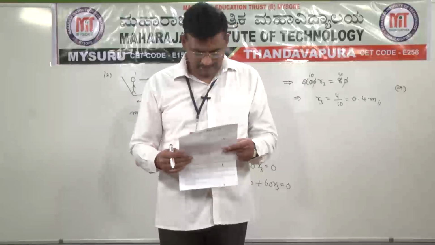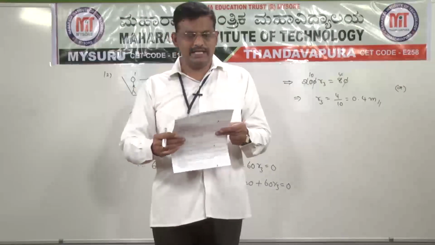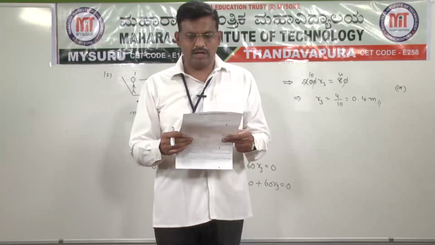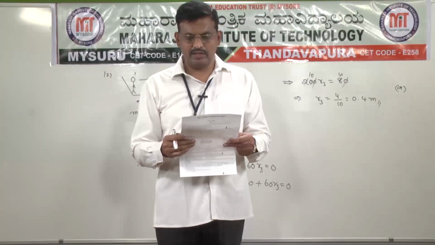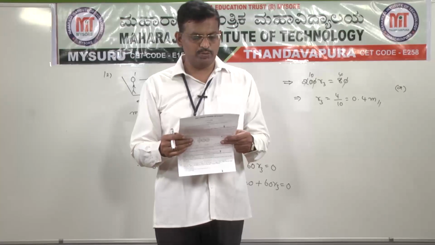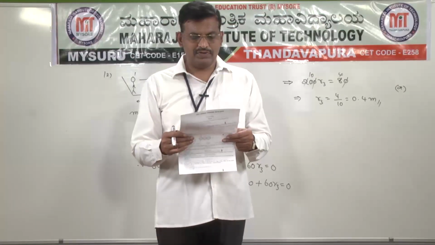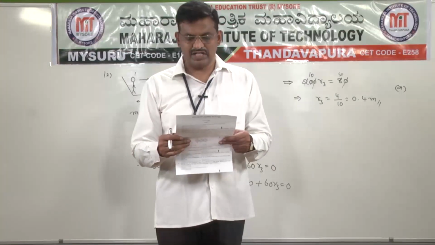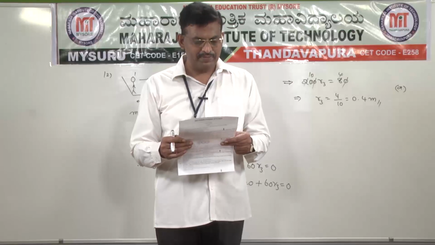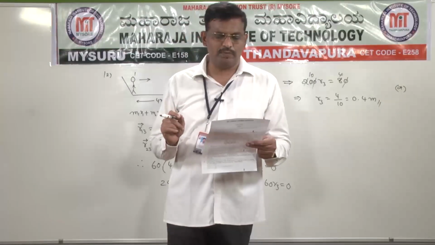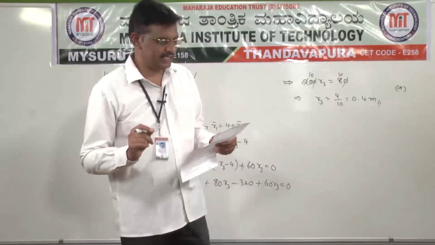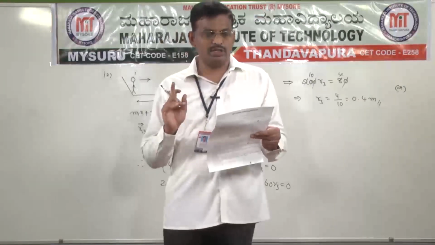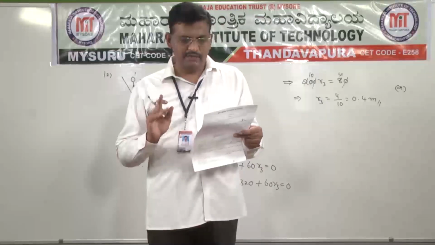Next, 13th question. A child is sitting at one end of a long trolley, moving with a uniform speed v on a smooth horizontal track. If the child starts running towards the other end of the trolley with a speed u with respect to the trolley, the speed of the center of mass of the system is. See, options are given. First option v minus u, second option u plus v, third option v, fourth option none of these.